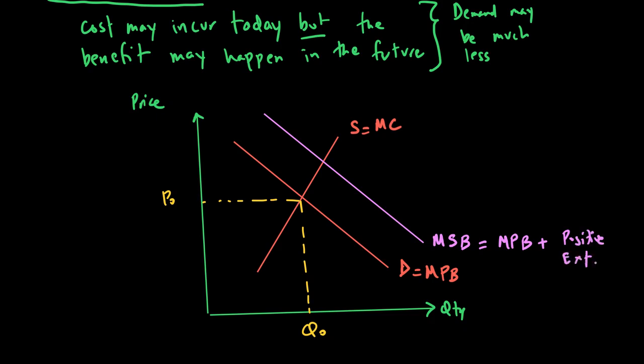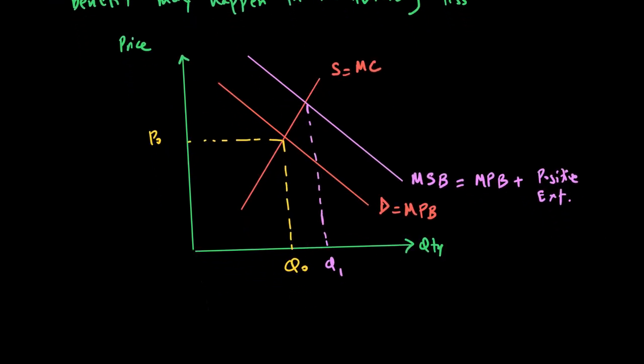Because you ignore this positive externality, because you'll only look at your benefit, the result of this will be Q1 minus Q naught of what we call under provision. So there is a Q1 minus Q naught of under provision that happens because people only look at their interest and not the social interest, and also they may not have the right information to know the true benefit of this good.